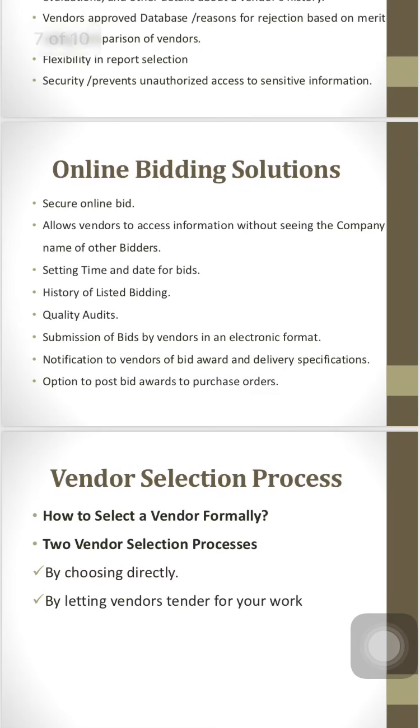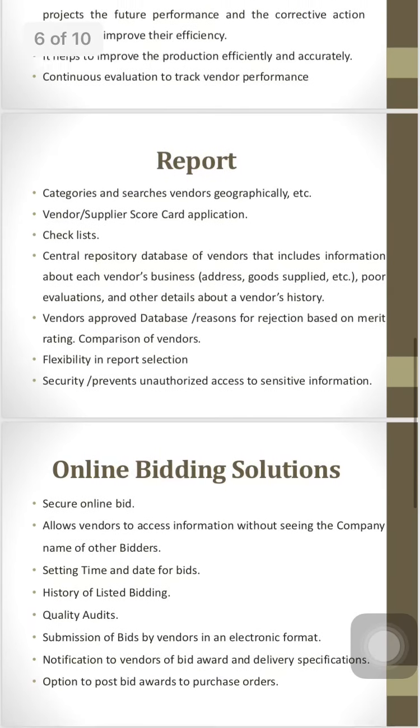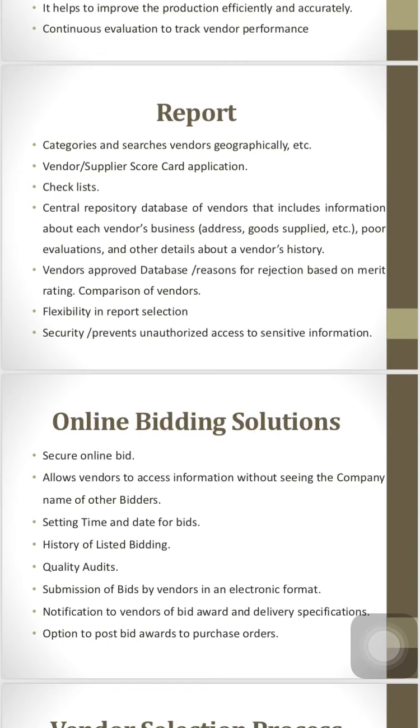So the next part is the online bidding solutions. Before that, a few points I would discuss related to this. What are the features which we have discussed, or a report we have seen, is that a vendor rating system is targeted toward companies who have streamlined the process and who are conscious of material source.